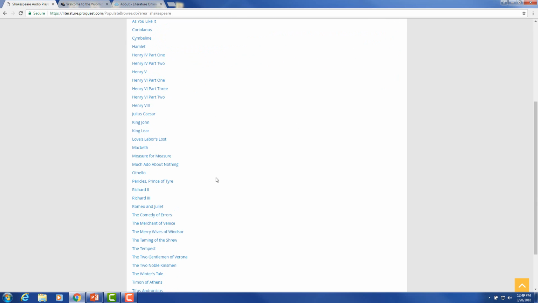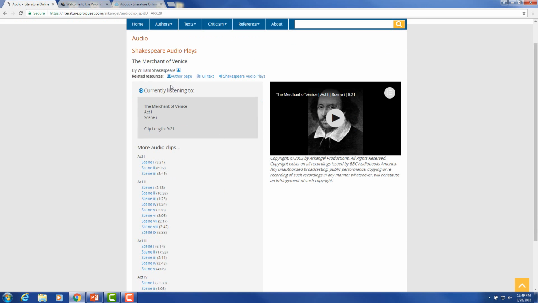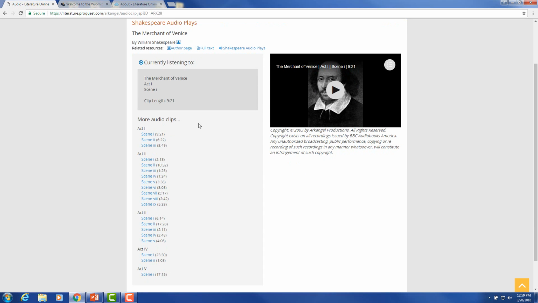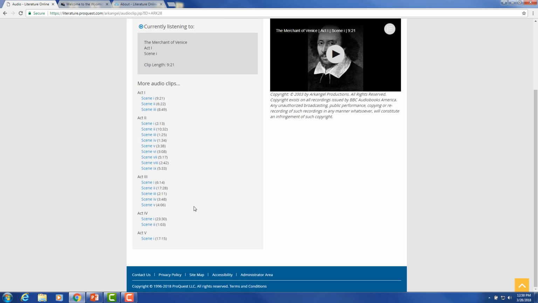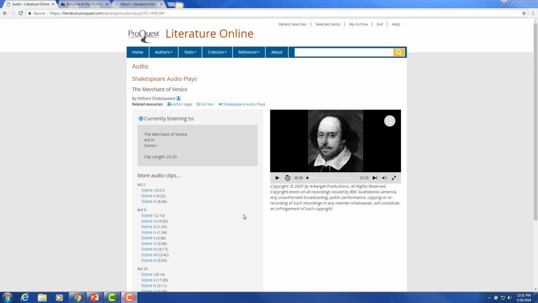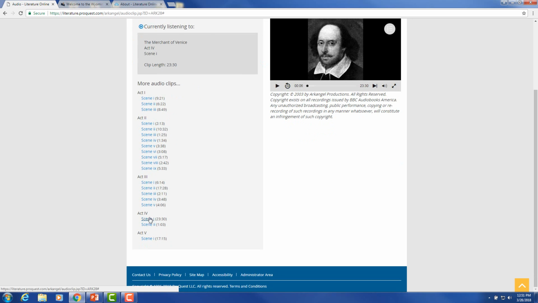Let's go down here to The Merchant of Venice. And here it gives us a link to the author page, again to full text, and here is The Merchant of Venice by act and by scene. I'm going to jump to Act 4, Scene 1. So I'm going to scroll down, and we're going to go to Act 4, Scene 1, for example.